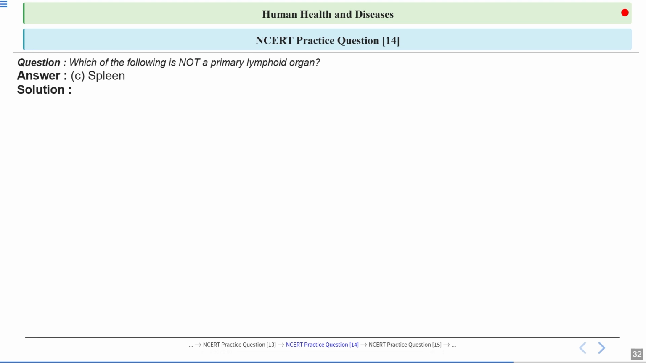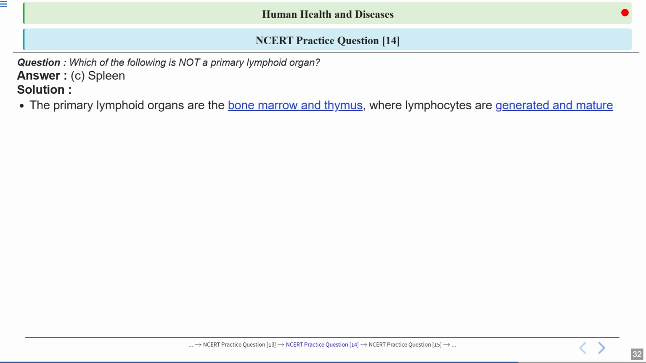Okay, option number C, spleen, is the correct answer. It is not a primary lymphoid organ. Primary lymphoid organs are bone marrow and thymus. They are the site where lymphocytes, which are a type of blood cells, are made and fully developed. In the bone marrow, all types of lymphocytes like B cells are produced, while in the thymus there is maturation of the T cells. These organs play a key role in the immune system by training these cells to recognize and fight pathogens.